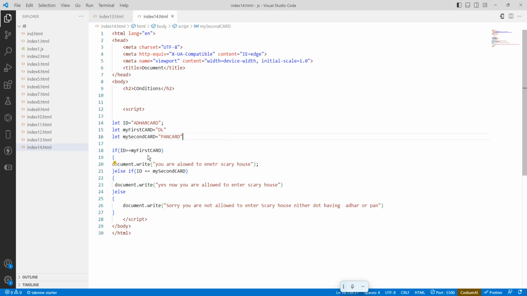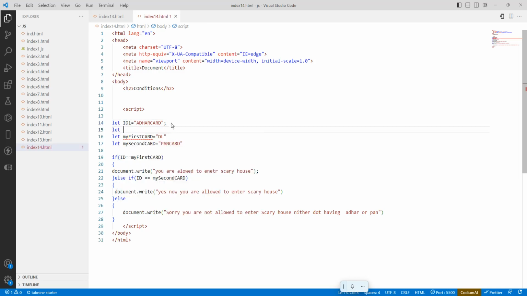Okay, so what will I do? I will make some slide changes. This is the ID one. Let ID two equal to, what is this one? PAN card. So here it is ID1, here it is ID2. The first one, ID1, means Aadhaar card. My card is a DL. So both are not matching, so this block will be skipped.